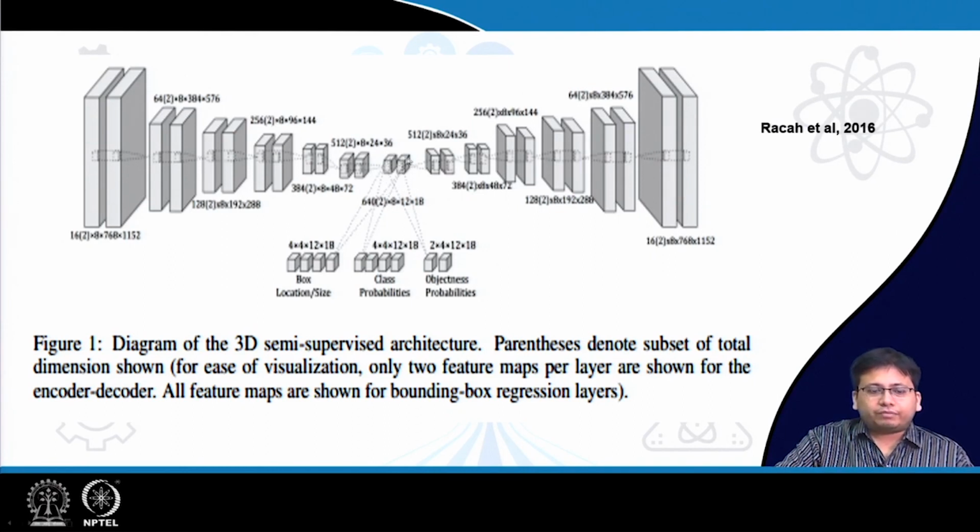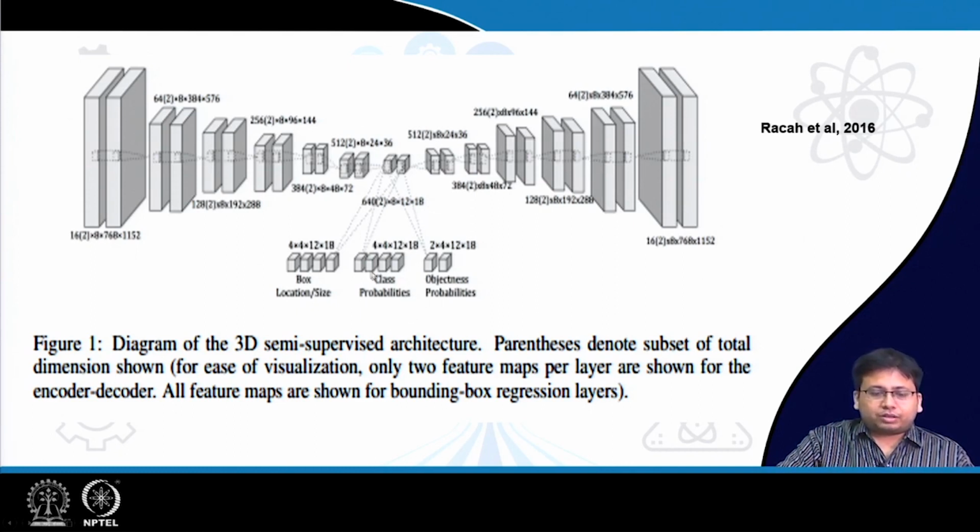Once you have this low dimensional, encoded representation, we can use another neural network to identify the exact bounding box of the particular event, and also the class probabilities, that is, the different classes are the different types of anomalies.